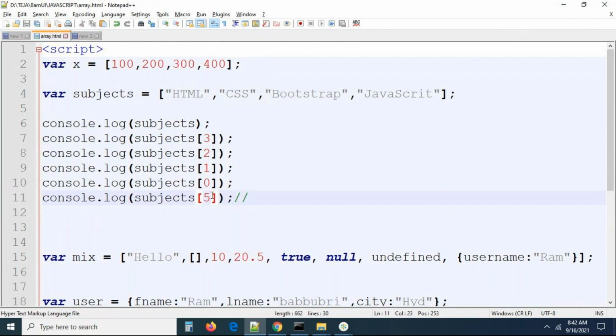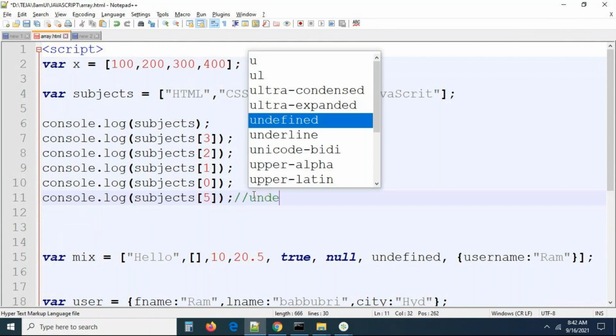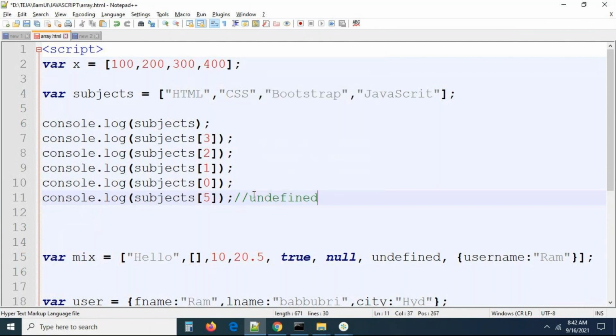When we are trying to access a position from an array which is not defined, you are going to get the following result called undefined. If the position is not there, you get undefined. If the position is there, okay, fine, we can access the element information. This is the way of accessing the array values. All right, okay. Now the next thing, guys, here.